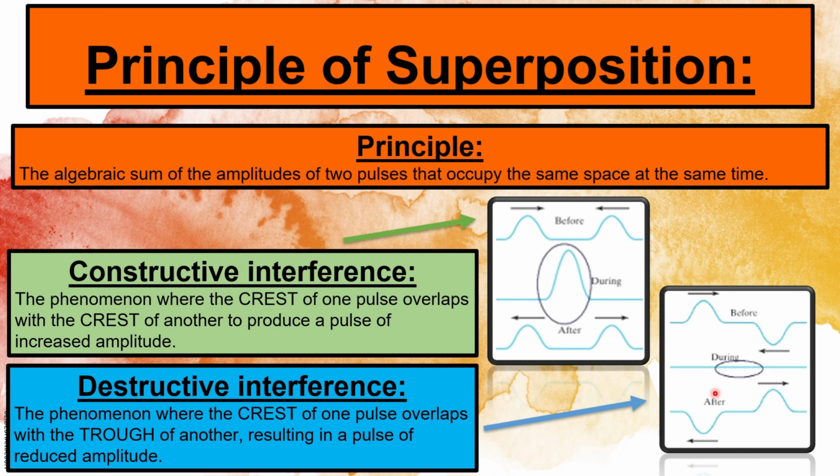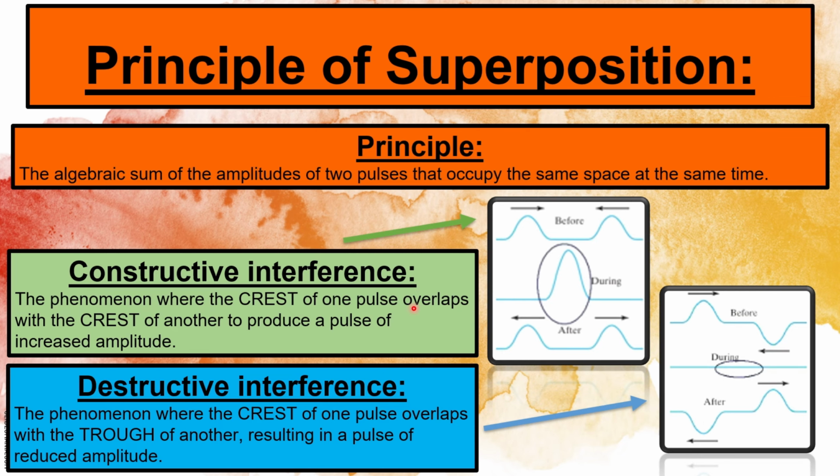When they overlap, when they interfere, they generate a pulse with reduced amplitude, or a smaller amplitude, and then after overlapping they move past one another. Initially A was on the left, B on the right. After interference, B is on the left and A is on the right.